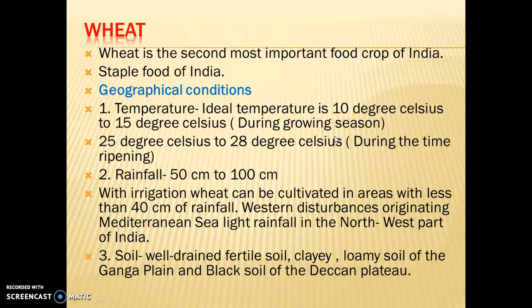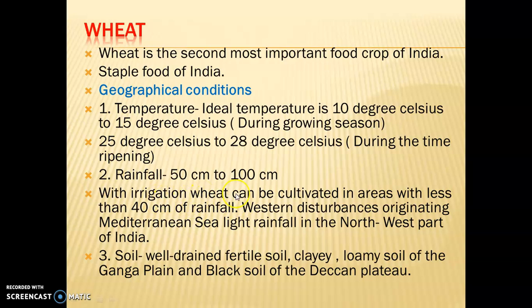As we know, wheat is a rabi crop and cool temperature is the ideal temperature condition. And during the time of ripening, when the crop gets mature, what kind of temperature does it require? 25 degrees Celsius to 28 degrees Celsius. And the rainfall requirement is 50 centimeter to 100 centimeter. As we know, during winter less rainfall occurs and that rainfall is good for the growth of wheat.